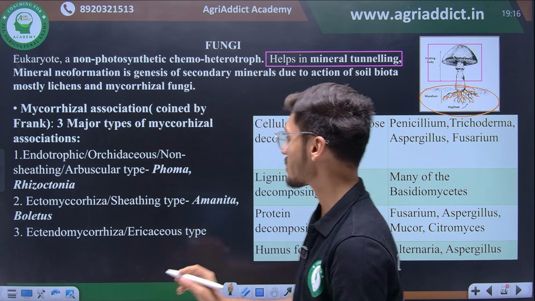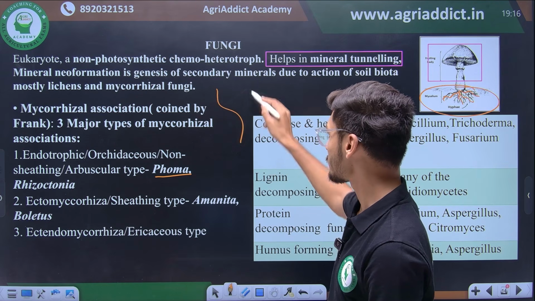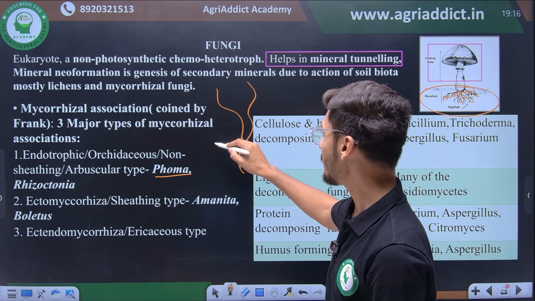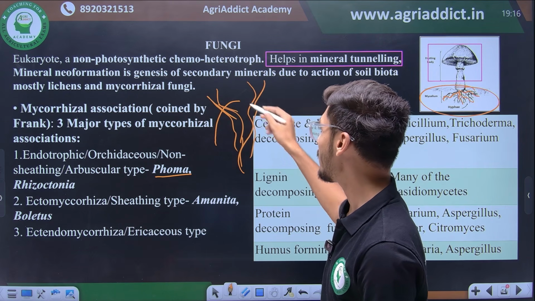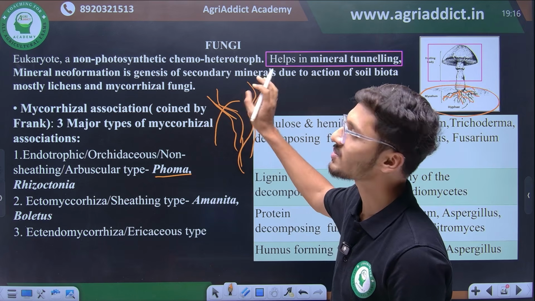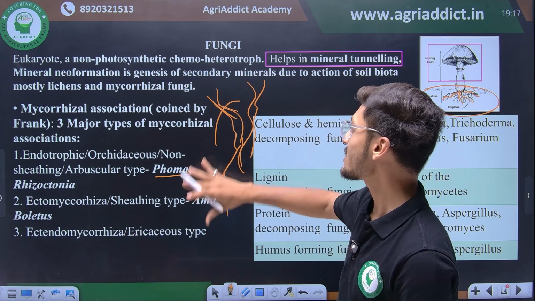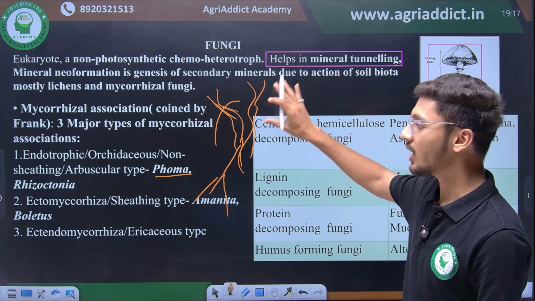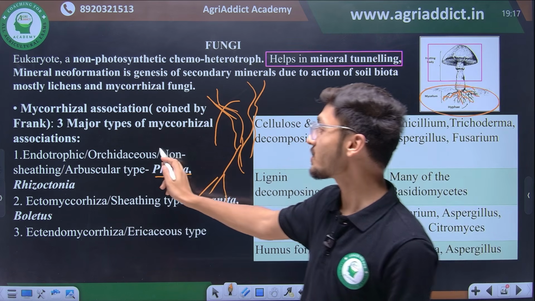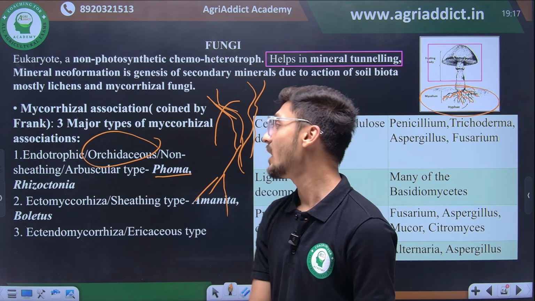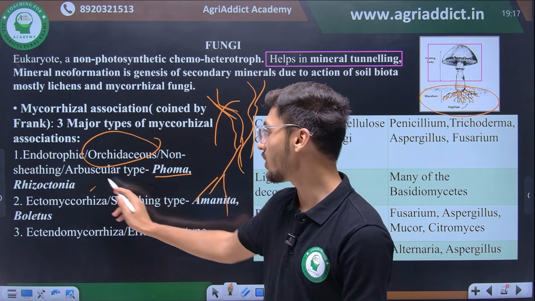And an example of such association is Phoma. Consider that this is a plant root and the fungal hyphae has penetrated it, but no sheath has formed here, no sheathing structure, just penetration, and there is mycorrhizal association which can even extend to rhizoids. So if such an association has formed, it is known as endotrophic orchidaceous. Why orchidaceous? Because this association is commonly found in orchids. And then the non-sheathing type of arbuscular association has common examples of Rhizoctonia or Phoma.